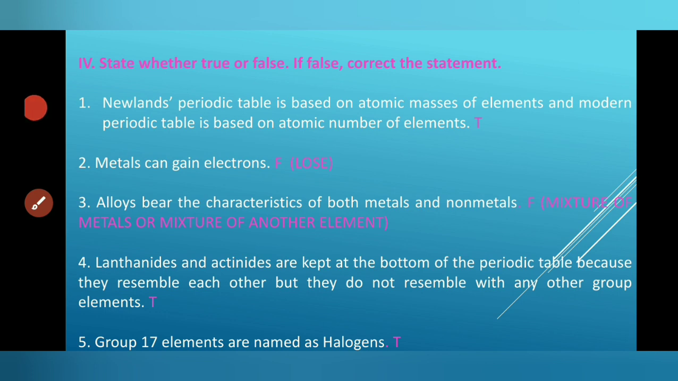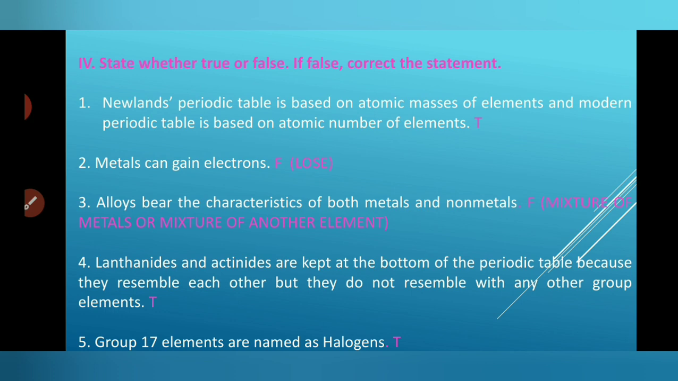True or false? Newlands' periodic table is based on atomic masses of elements and the modern periodic table is based on the atomic number of elements. True. Metals can gain electrons. False, they lose electrons. All metalloids bear the characteristics of both metals and non-metals. False. Alloys are a mixture of metals or a mixture of a metal with another element.